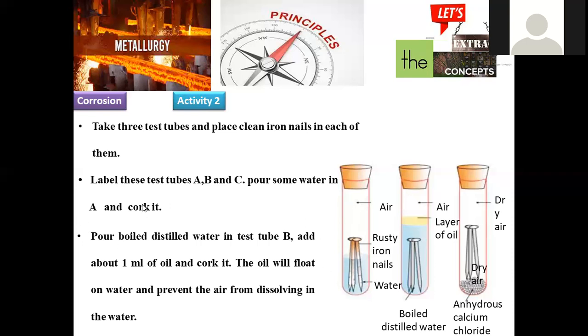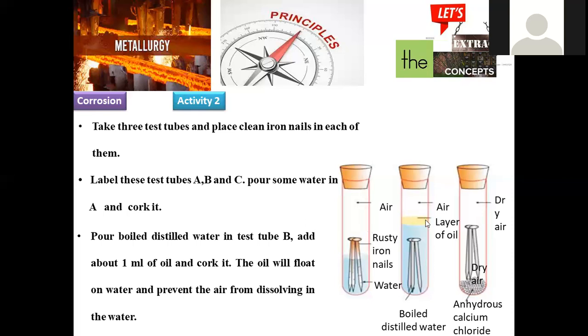A is added with water and completely corked with the rubber cork. Pour boiled distilled water into test tube B. Here boiled distilled water was taken in order to expel the oxygen present in dissolved condition. And 1 ml of oil was poured.